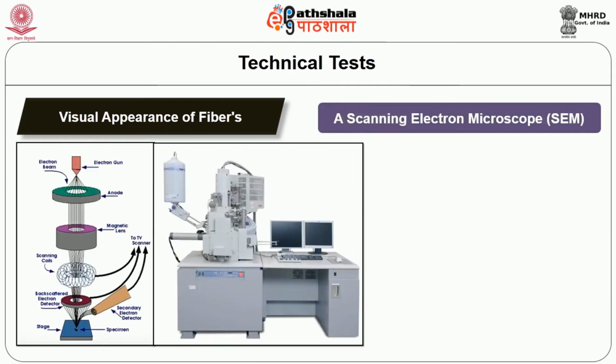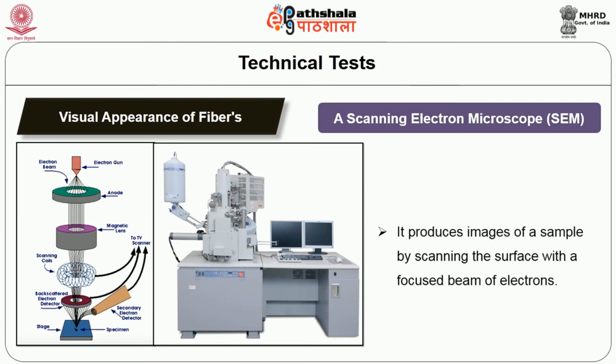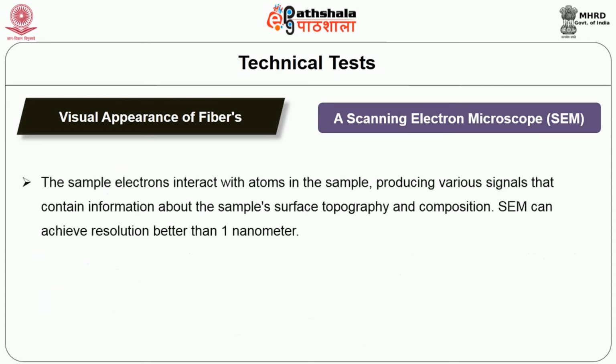So we can scan through a scanning electron microscope also. It produces images of the sample by scanning the surface with a focused beam of electrons. The electrons interact with the atoms in the sample, producing various signals that contain information about the sample surface topography and composition. SEM can achieve resolution better than 1 nanometer.